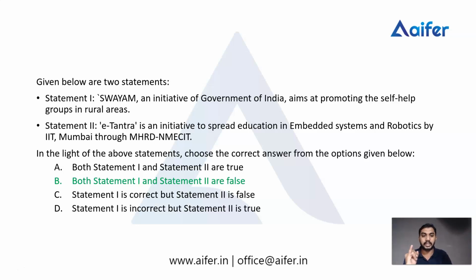First one is accessibility, second one is equity, and the third one is quality. Quality means we know that there should not be any compromise with respect to quality in education. So these three are the aim of SWAYAM, and we have to understand one more thing. It is not promoting in the rural areas only, but also in urban areas or semi-urban areas.